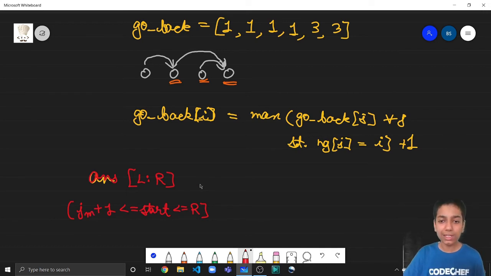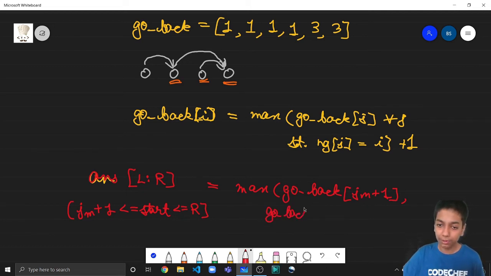So if this is the start, what will be the answer? It will be the maximum of go back of JM plus 1, then go back of JM plus 2, and so on till go back of R.